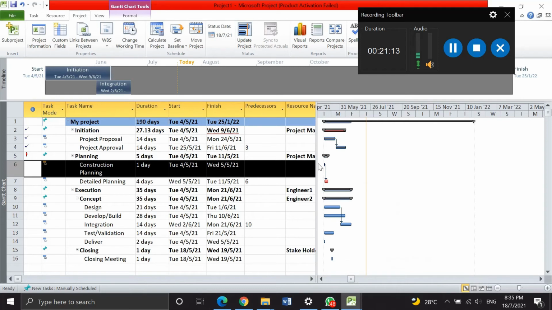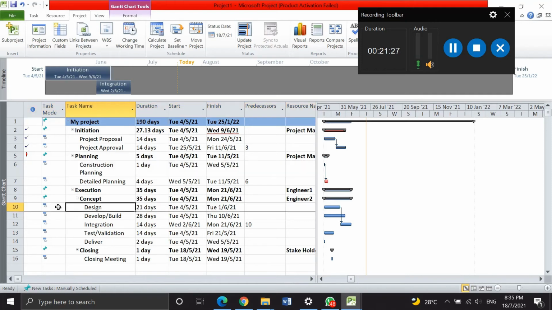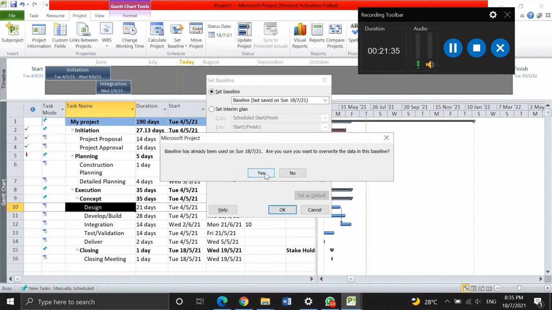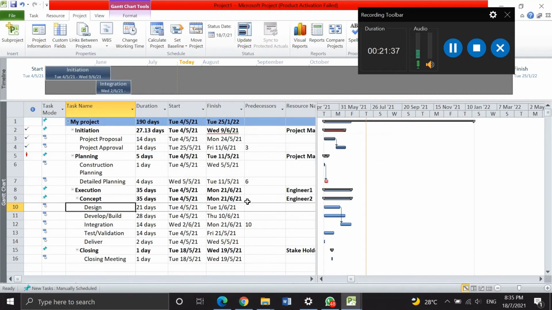You can see the difference. The baseline is shown at the bottom of the line, like this one. The baseline is already set.